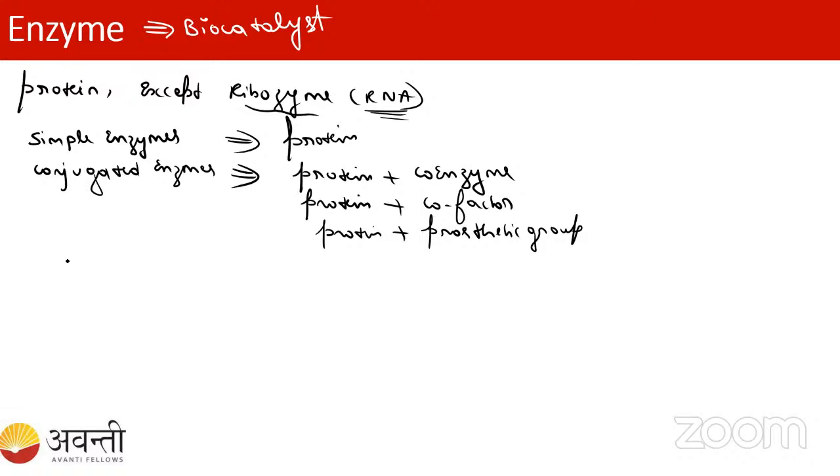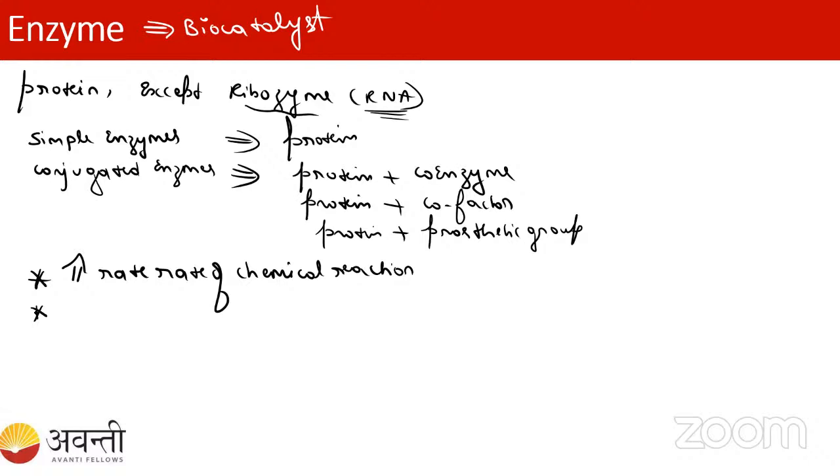So what is the function of this enzyme, student? What is it going to do? This enzyme has mainly three functions. See here, it will increase the rate of chemical reaction. The enzyme is like a catalyst. In the chemistry lab, in a chemical reaction, you add something as a catalyst, and it increases the rate of the reaction. The same thing our enzyme is also going to do in the living organism. So it increases the rate of chemical reaction.